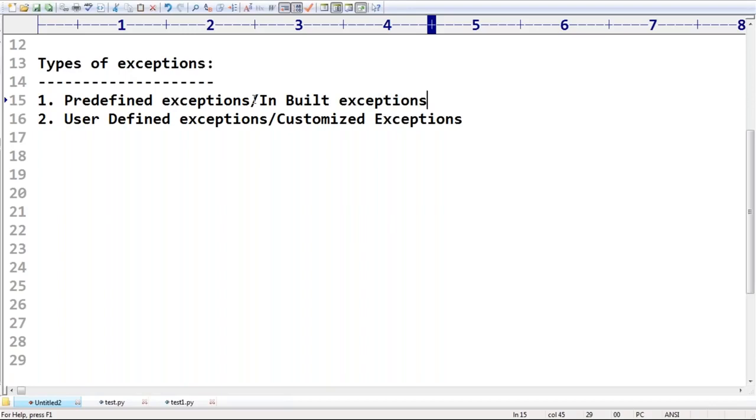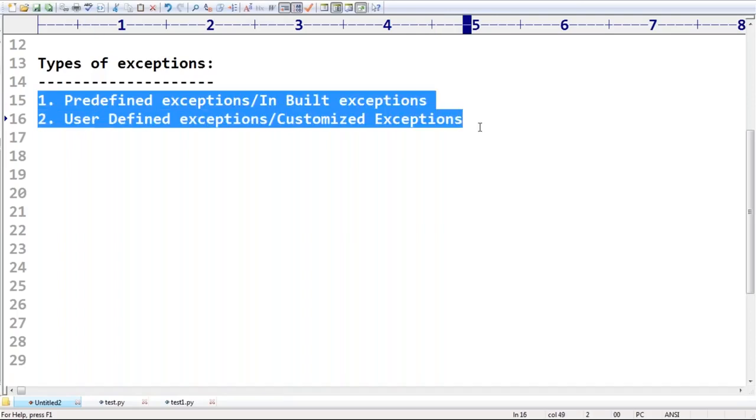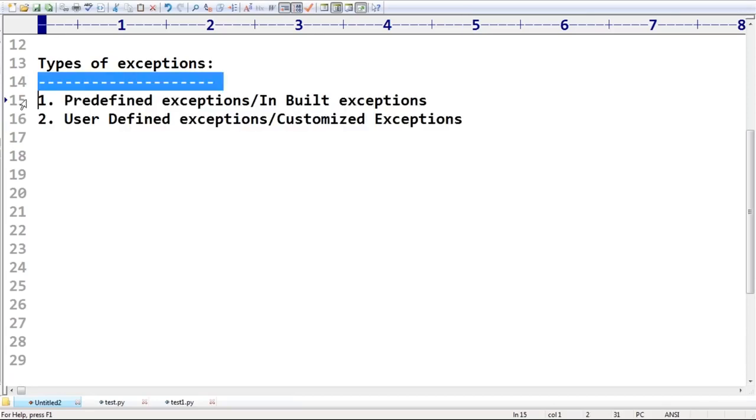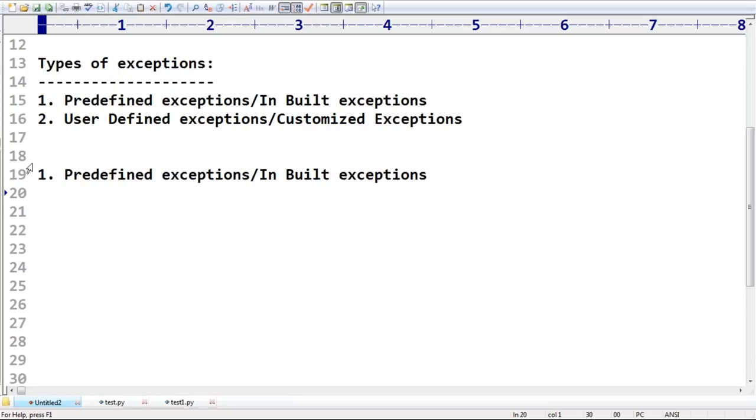So all exceptions are divided into two categories based on behavior. One is predefined exceptions, which are provided automatically, inbuilt by Python. Next, some exceptions we can define based on our programming requirement. Those are by default considered as user defined or customized exceptions. Let me go for one small example about predefined exceptions.